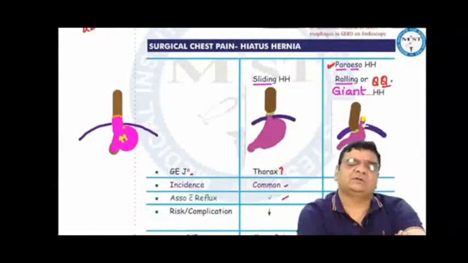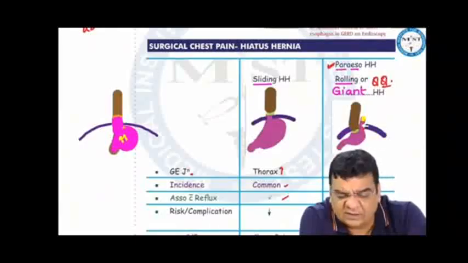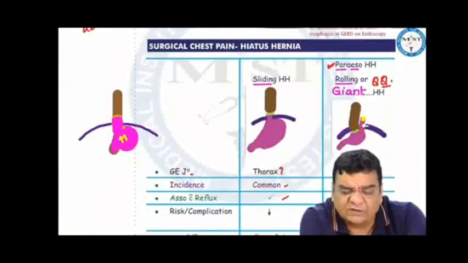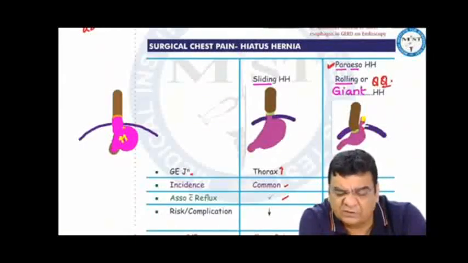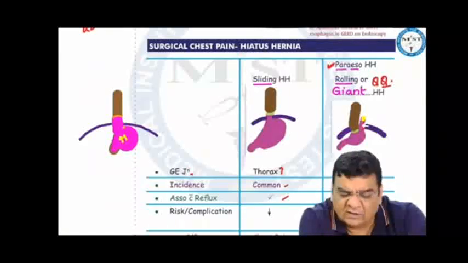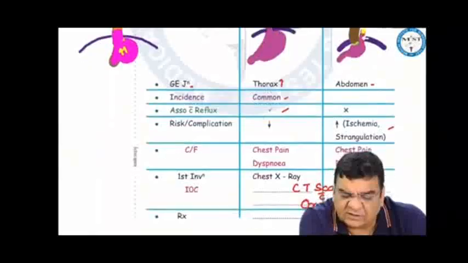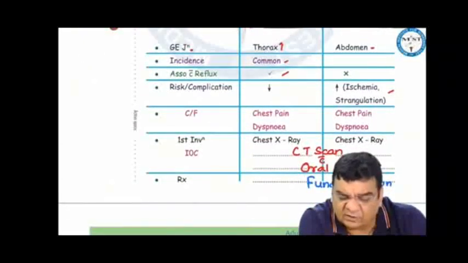Hiatus hernias, generally it is the sliding hiatus hernia which is associated with GERD, but here itself we differentiate the sliding hiatus hernia from the paraesophageal, rolling or giant hiatus hernia. Sliding hiatus hernia is due to reflux, when the gastroesophageal junction moves up into the thorax, but paraesophageal hiatus hernia is due to weakness in the diaphragm, where the G junction remains within the abdomen, but the fundus of the stomach moves up into the thorax. Sliding hiatus hernia is much more common than paraesophageal. The chances of complications are higher in paraesophageal, rolling or giant hiatus hernia.